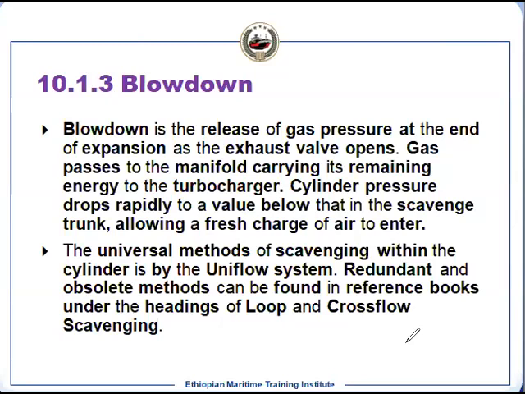So the fresh air can enter into the cylinder because now the pressure of the scavenge air is more than the exhaust manifold pressure. Since the exhaust valve is open, cylinder pressure and the exhaust manifold pressure will be the same. So exhaust pressure will be less than your scavenge air pressure, and the air will move in the upward direction. That is the universal method we use for all cylinders, that Uniflow system, and that is the best we can have.